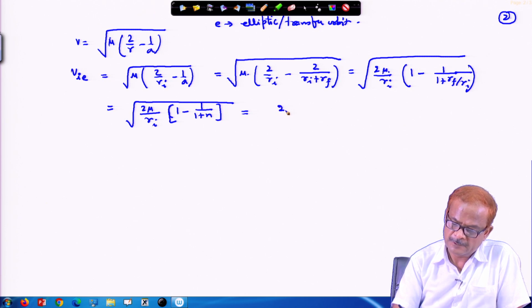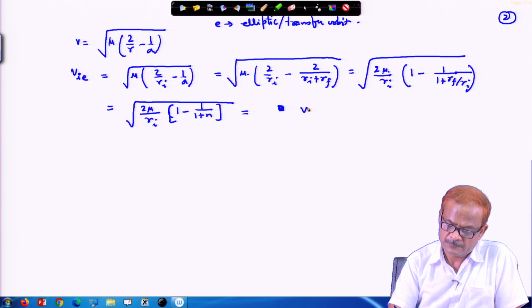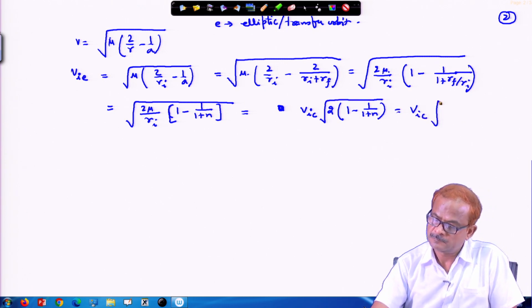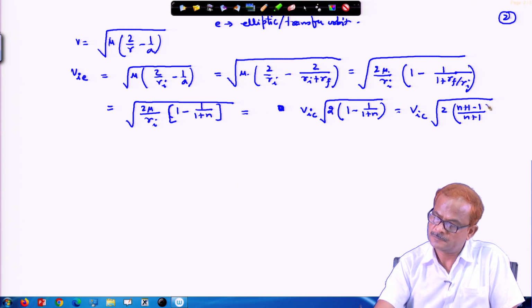Mu by r I is V I c, so that we take outside, and then we are left with the square root of 2 times 1 minus 1 by 1 plus n. This can be further simplified as n plus 1 minus 1 divided by n plus 1.